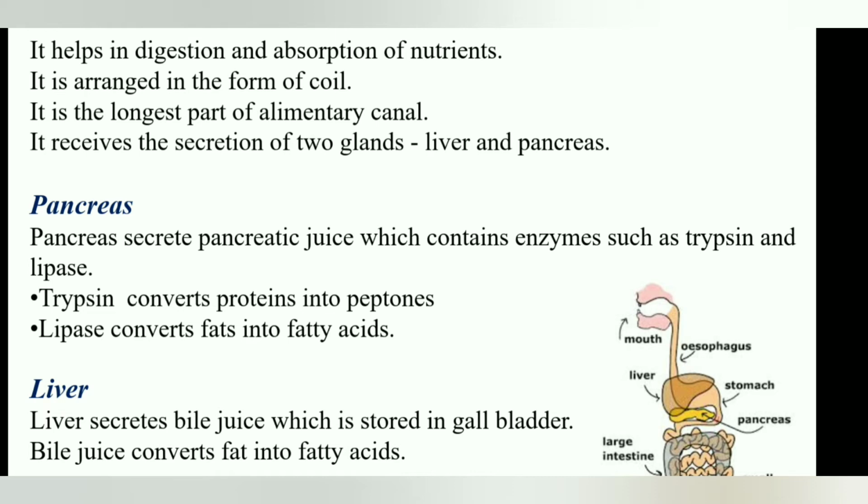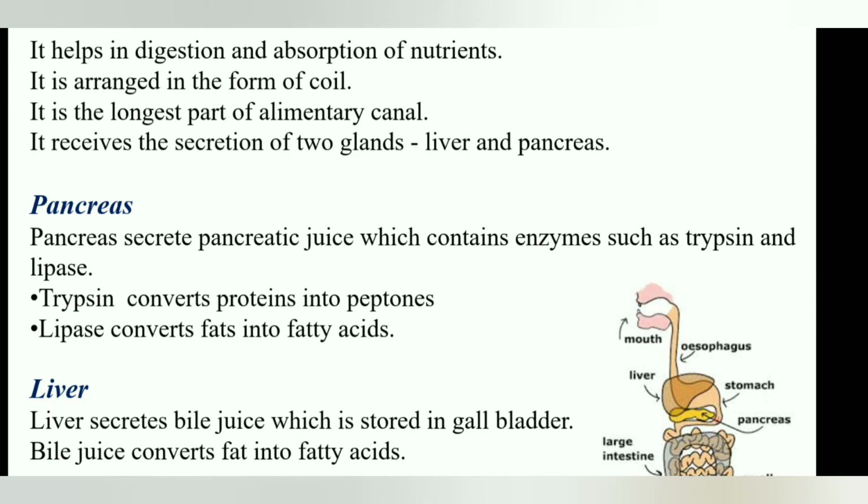Now what is the function of trypsin? Trypsin converts proteins into peptones, whereas lipase converts fats into fatty acids. So in small intestine we can see that digestion of fats also takes place. We have seen digestion of carbohydrate starts in mouth, whereas digestion of protein starts in stomach, whereas digestion of fats takes place in small intestine.